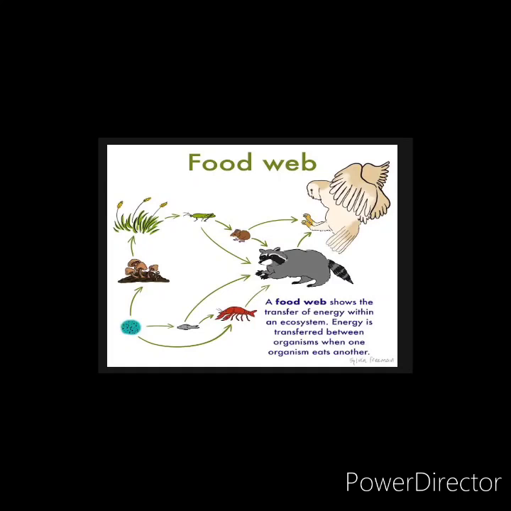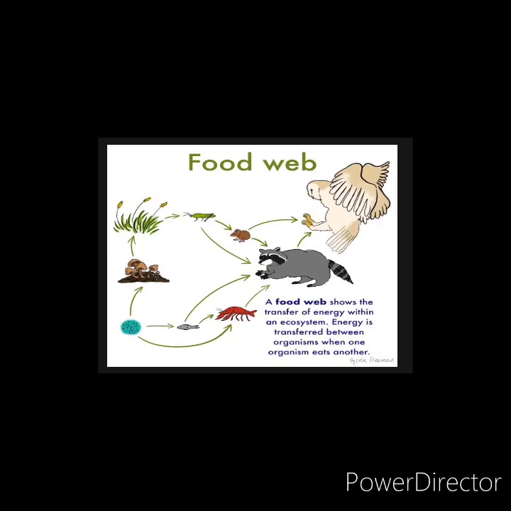Now let's learn about the food web. A food web is also said to be a transfer of energy in an ecosystem. Energy is transferred between organisms when one organism eats another. It is similar to a food chain, but there is a little difference. In the food chain, there is one single path from one point to another. But in a food web, the path is distributed to many.